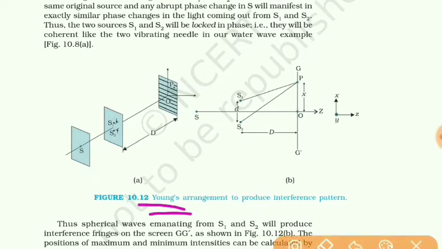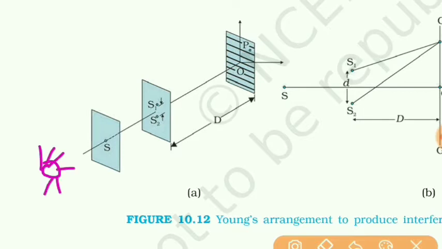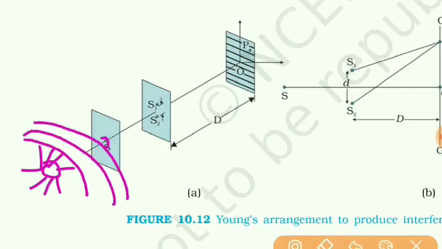You can see this arrangement in this figure. Here a source is kept which is monochromatic. Light waves incident at this pinhole, a small pinhole or a slit.